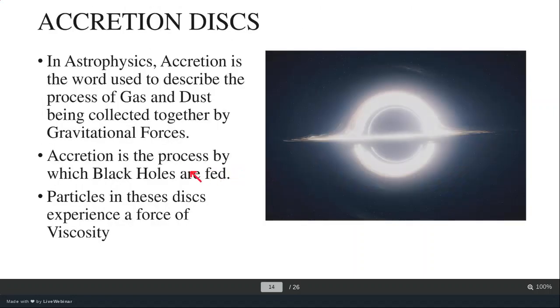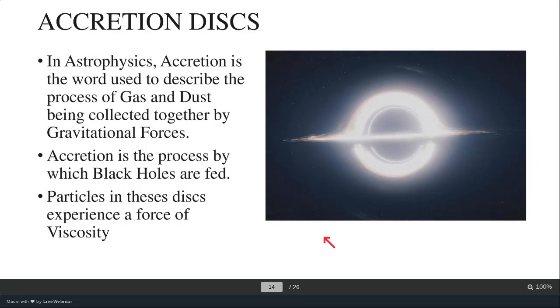Now, accretion disks. If you have seen Interstellar, you must have seen this black hole. It's not a real black hole. It was called Gargantua in Interstellar. So in astrophysics, accretion is the process used to describe the motion of gas and dust being collected together by gravitational forces. Accretion is the process by which black holes are fed. Now we'll see that in the next slide.